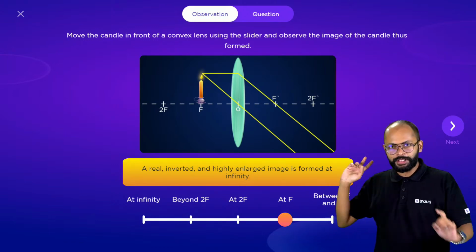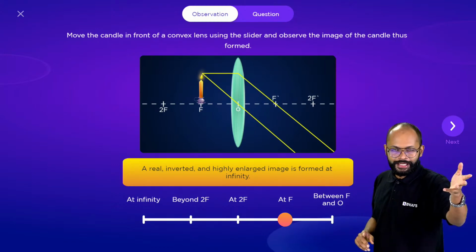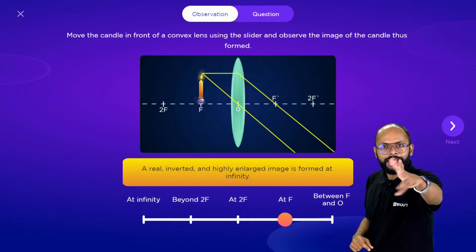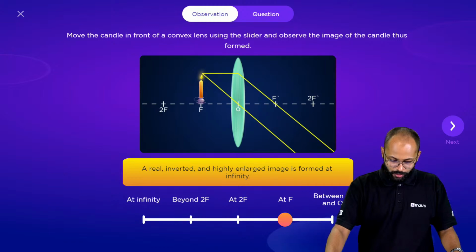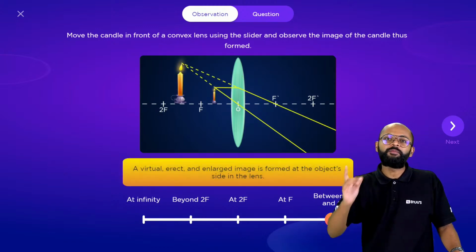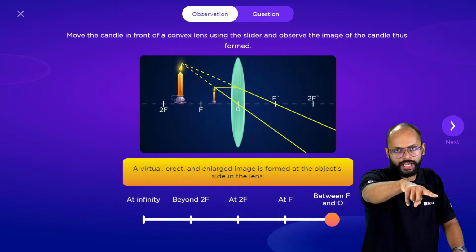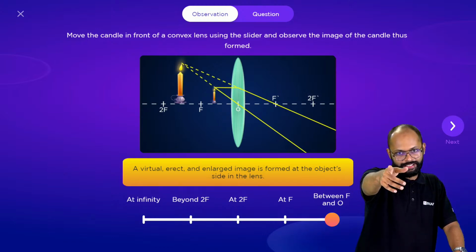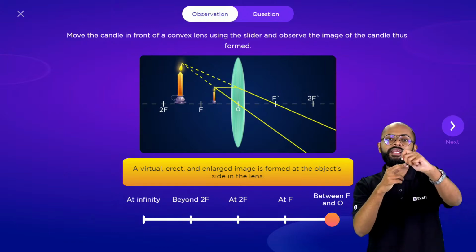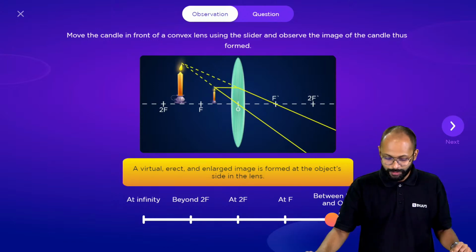So यहाँ पर क्या हो रहा है अब तक? Till now, what did you observe? Object you were keeping on the left side, image was being formed on the right side. है ना? अब उल्टा हो जाएगा. Like concave mirror, image formed will be on the same side. It will be virtual. It will be erect. It will be magnified. Got it?